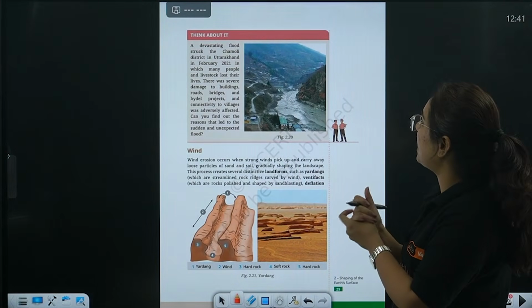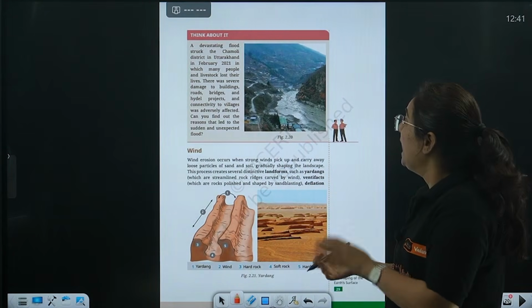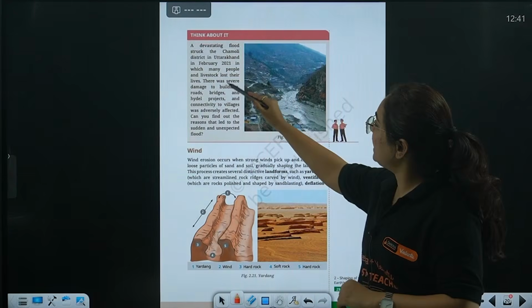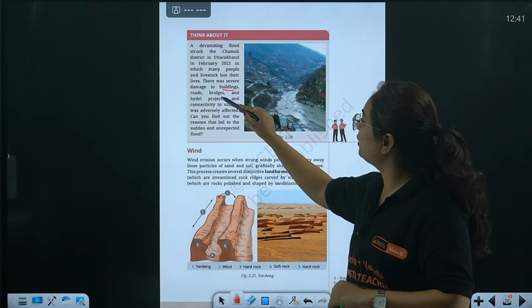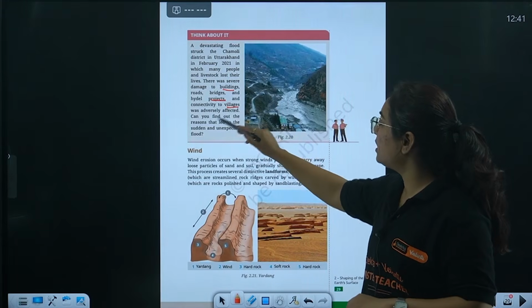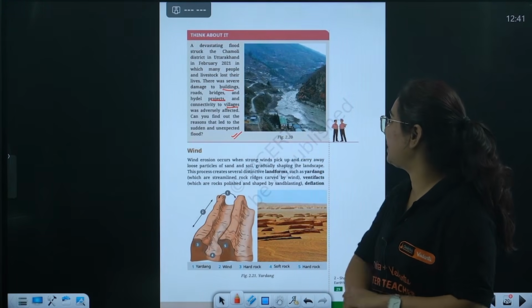A devastating flood struck the Chamoli district in Uttarakhand in February 2021, which affected the people, and the livestock lost their lives. There was severe damage to buildings, roads, bridges and hydel projects, and connectivity to villages was adversely affected. Can you find out the reason that led to the sudden and unexpected flood?